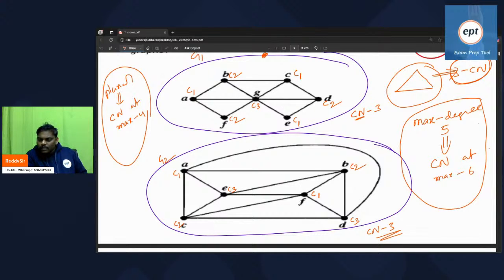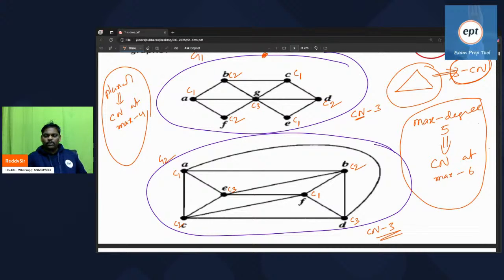Someone is saying, sir, is finding planarity of a graph decidable? Yes, because if the graph doesn't have K5 or K33, it is planar. In the given graph, if you don't find K5 or K33, it is a planar graph. It has some rule at least: K3 or K33 or K5.